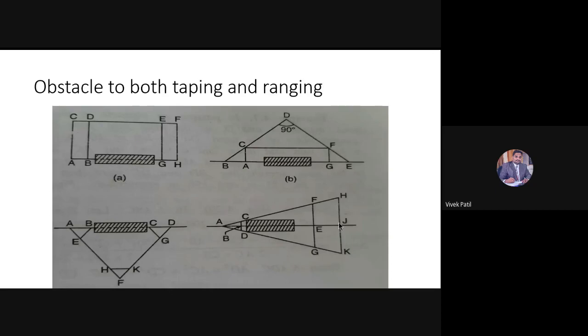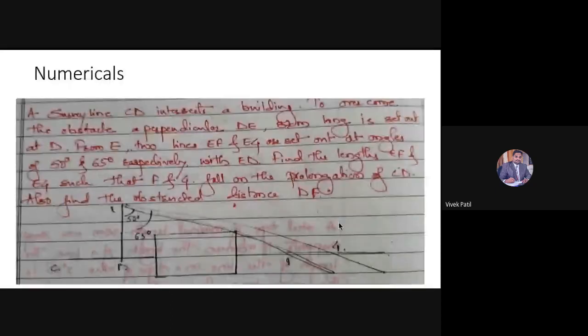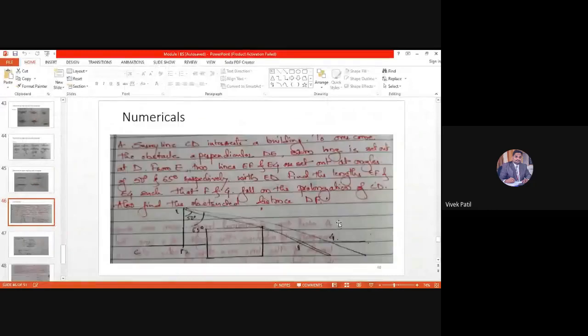So the next part is that we have to solve numericals. Till I take the attendance, please take down this numerical so that in the next class we will be able to solve it. Can you see this numerical? Yes, sir. Okay, just take it down.